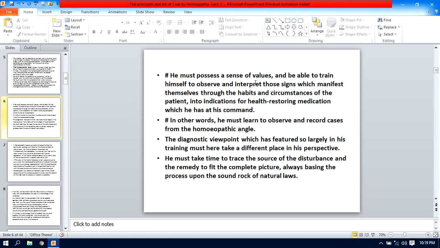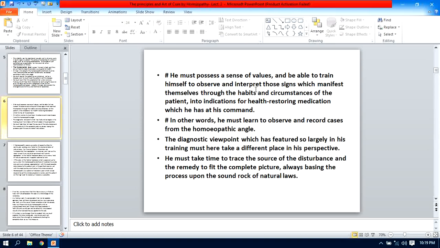narrated his symptoms, and the physician has the skill to interpret those signs. This interpretation of the symptoms is very much important, and the deviation from health which we observe from the habits and circumstances of the patient.